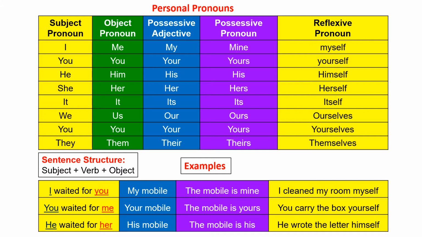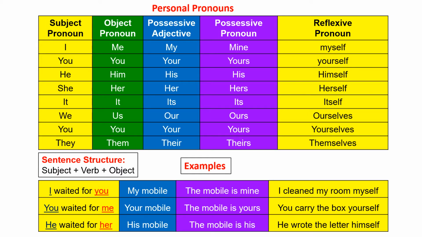Next, reflexive pronouns. Reflexive pronouns are myself, yourself, himself, herself, itself, ourselves, yourselves, themselves. Why do we call these pronouns reflexive pronouns? It is because these pronouns reflect the subject in a sentence. It is the reason I have given the same color to subject pronouns and reflexive pronouns.